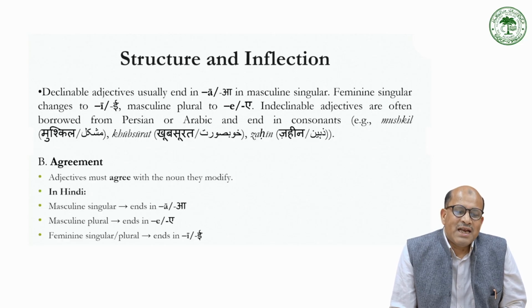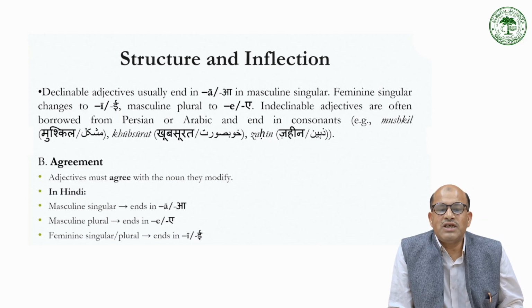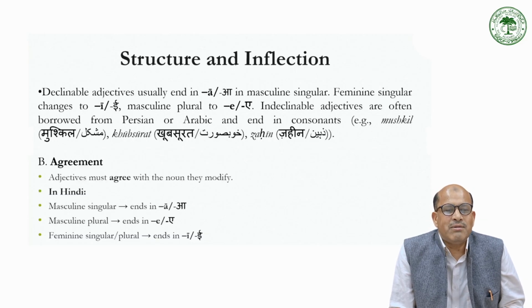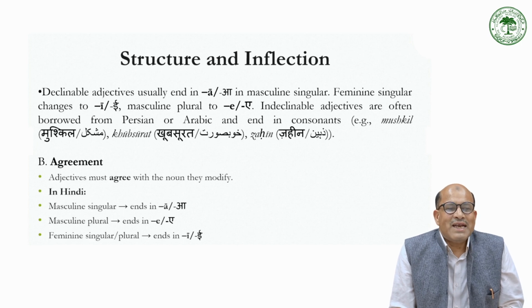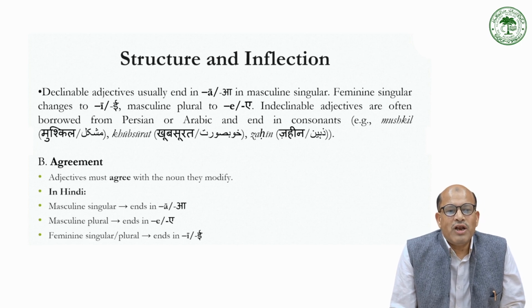Then if you look at the agreement, adjectives must agree with the noun they modify. So this is the basic condition we always remember, and we should know this in all its context, all its use: it must agree with the noun they modify. So if you look at Hindi, masculine singular ends in a, masculine plural ends in e, feminine singular and plural both end in i.